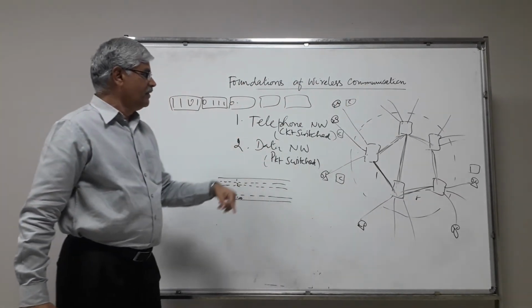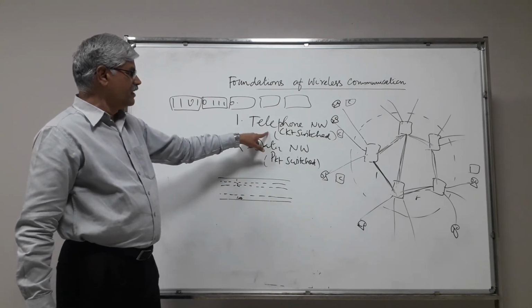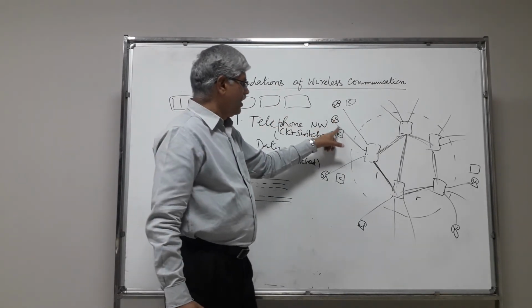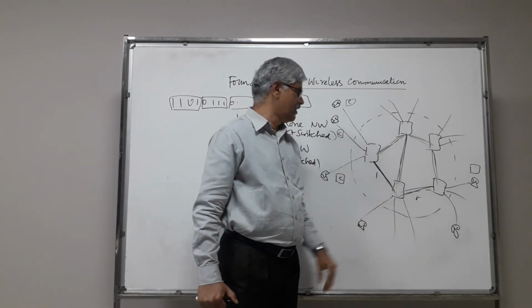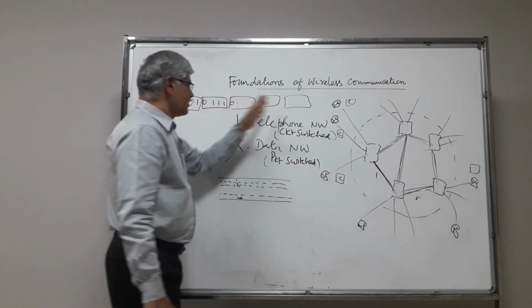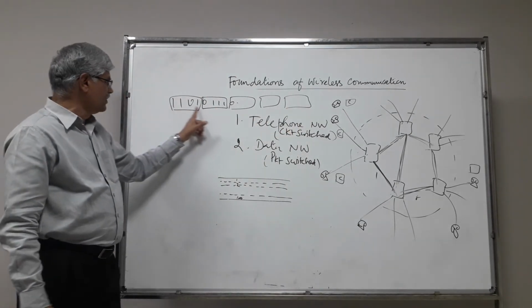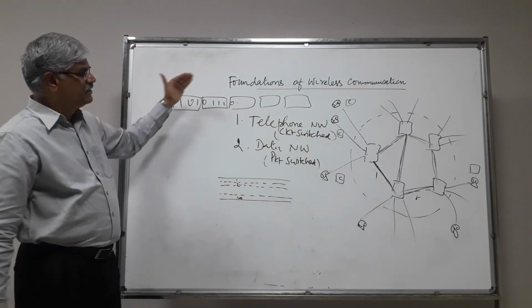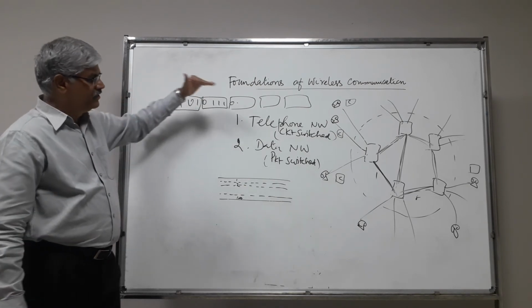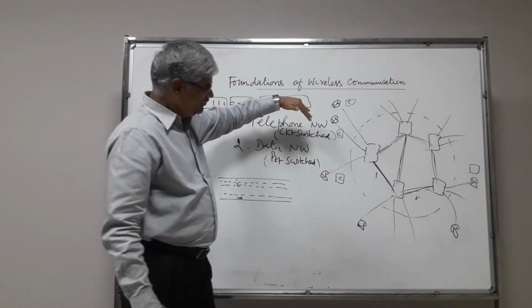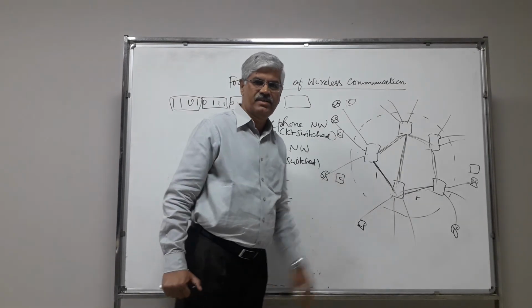Previously, in the voice network, in the circuit switched network, the voice travels along the same path to reach the destination. Here voice is also digital, 1010 like this, but they don't make packets of all the digital information. They send it through the same path to reach the destination.